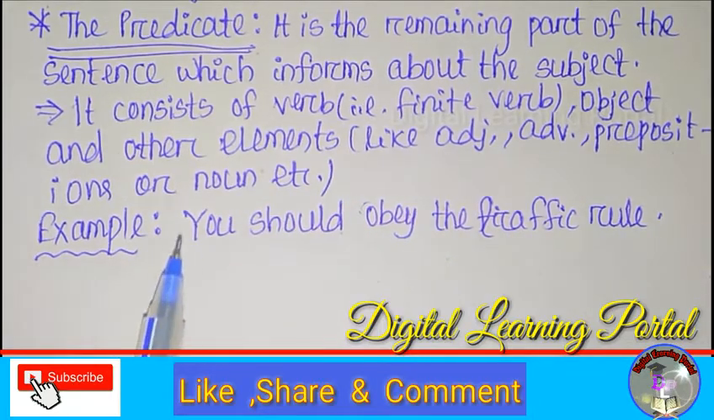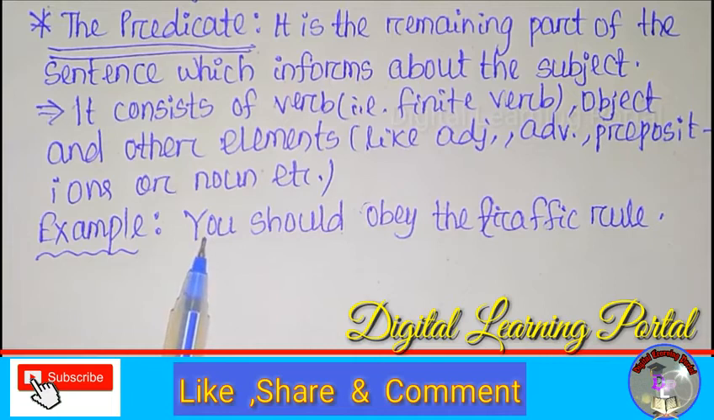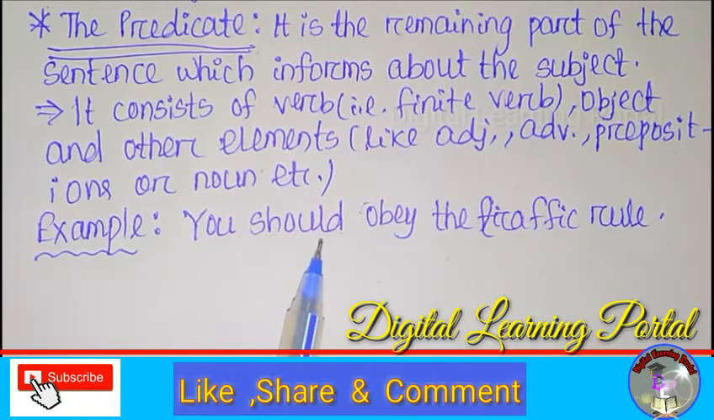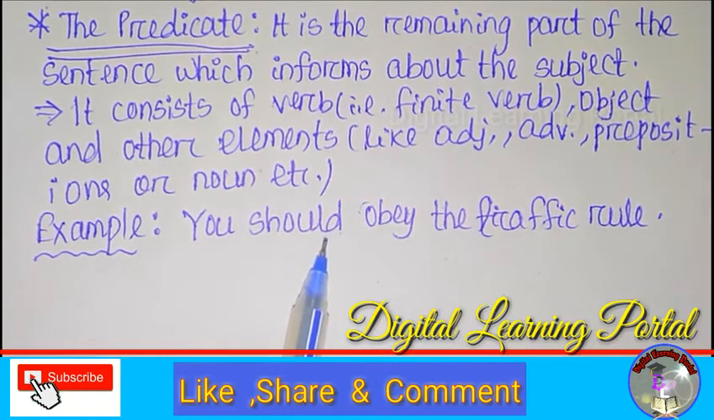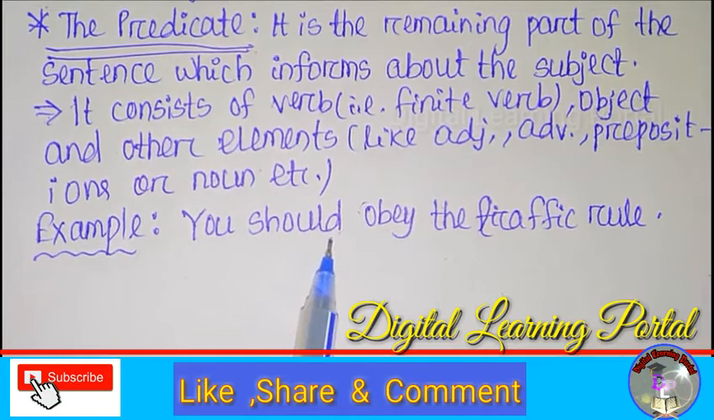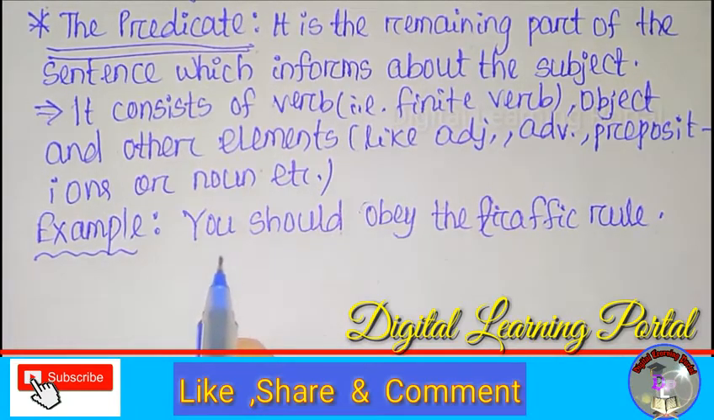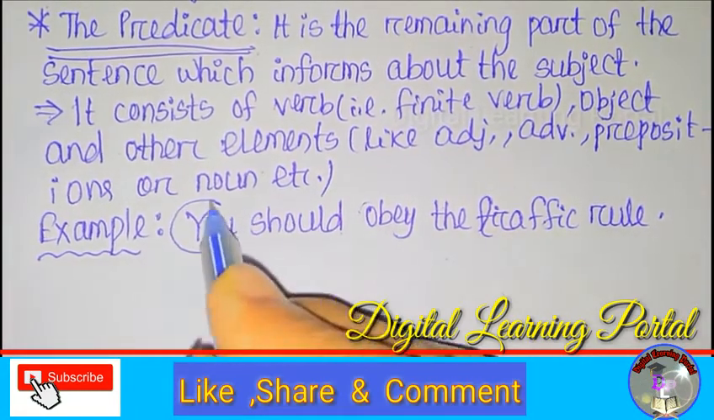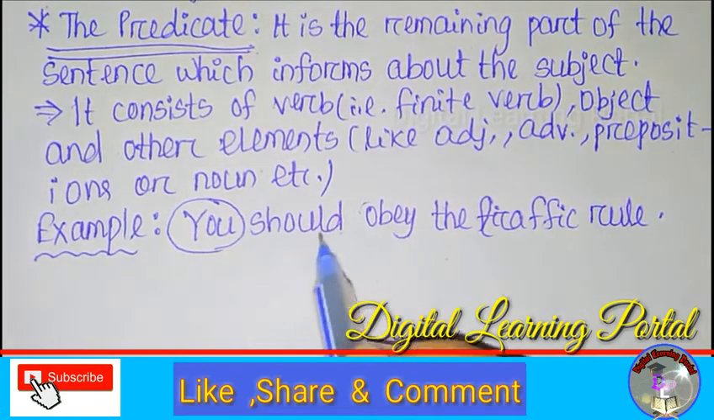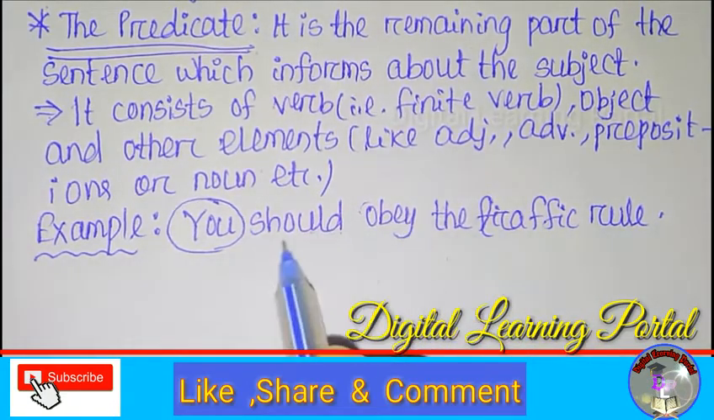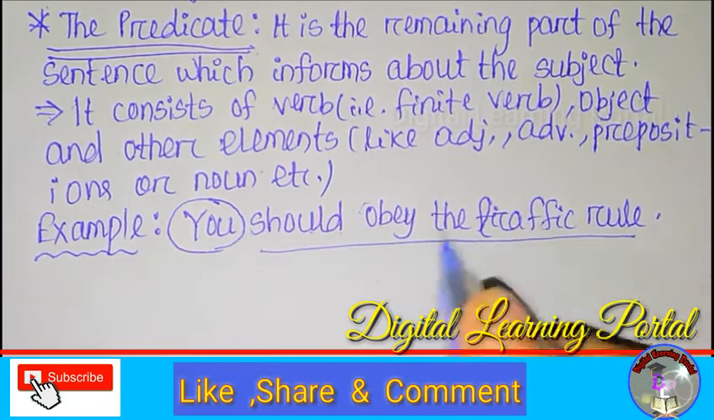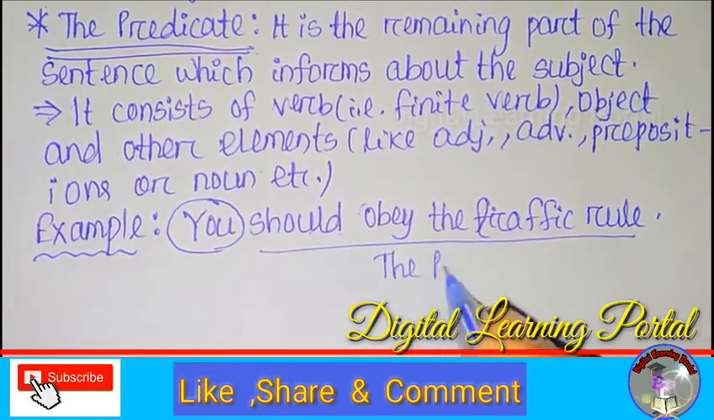So here is the example, and you have to identify the subject. That means you have to encircle the subject and then underline the predicate part. As the subject is the doer, here in the sentence the doer is you, so you is the subject, and the rest, should obey the traffic rule, is the predicate.